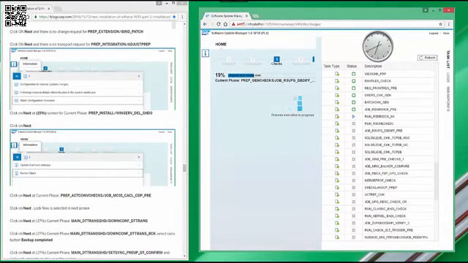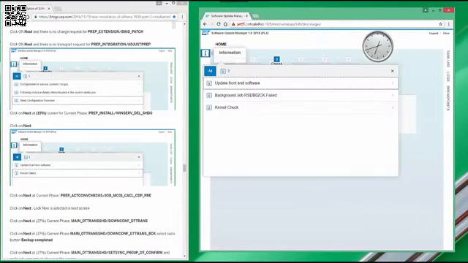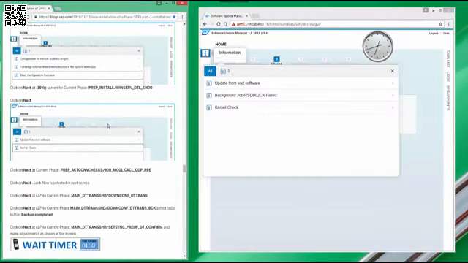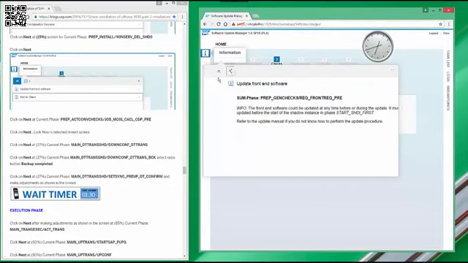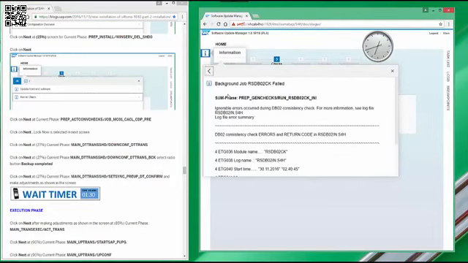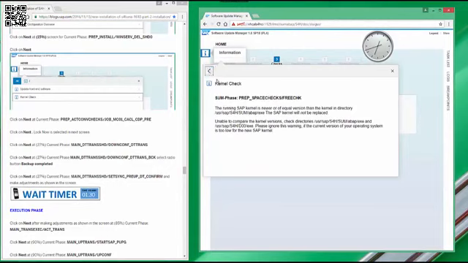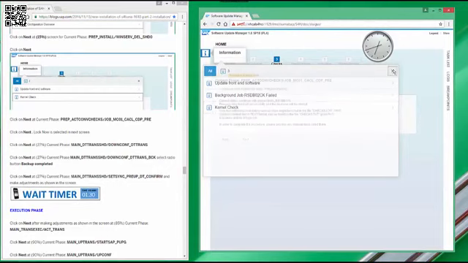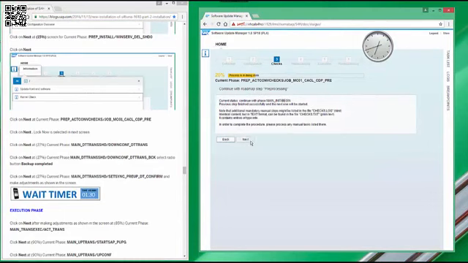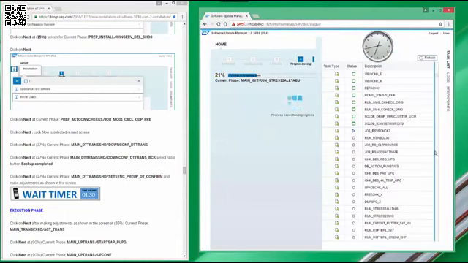The check phase is about 5 minutes. Here the tool informs that you should have front-end software upgraded, the background job check, and kernel check. The pre-processing phase should last for about 10 minutes.